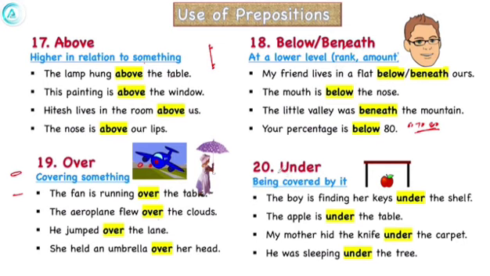And now under. Under is the opposite of over. Where you use over, at that place you can use under also. Like this apple is lying under the table. So the table is covering this apple. In this picture you can see that something is covered. I hope the meaning is clear, but when we do the exercises of prepositions, the meaning will become more clear. My mother hid the knife under the carpet. So this is the carpet and under it the knife is kept, so it is covering the knife. He was sleeping under the tree. So this is the tree and it is covering the man who is sleeping.